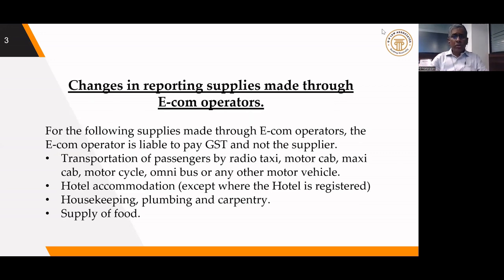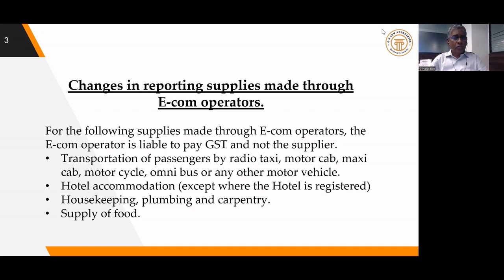First, we will take up the changes relating to the supplies made through e-com operators. Section 9, subsection 5 of the CGST Act says, for a certain category of supplies, the tax will be paid by the e-commerce operator. If certain supplies are made through an e-commerce operator, the actual supplier need not pay the tax, but the e-com operator will pay the tax. This is what section 9.5 says. Under that, notification 17 of 2017 has been issued, where various services have been notified under section 9.5, where the tax will be paid by the e-commerce operator as if he is the supplier. The actual supplier need not pay the taxes.